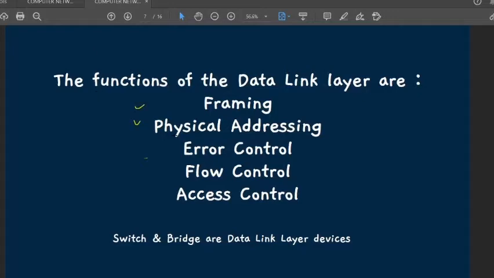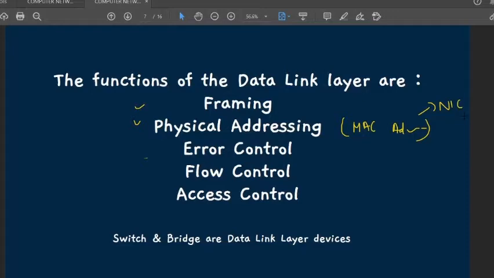Framing we have covered. What is physical addressing? The physical address is basically the MAC address, the media access control address, that we have also seen. If you haven't watched that video, you can go and watch the difference between IP and MAC address. It is in the NIC card, provided by the NIC manufacturers.